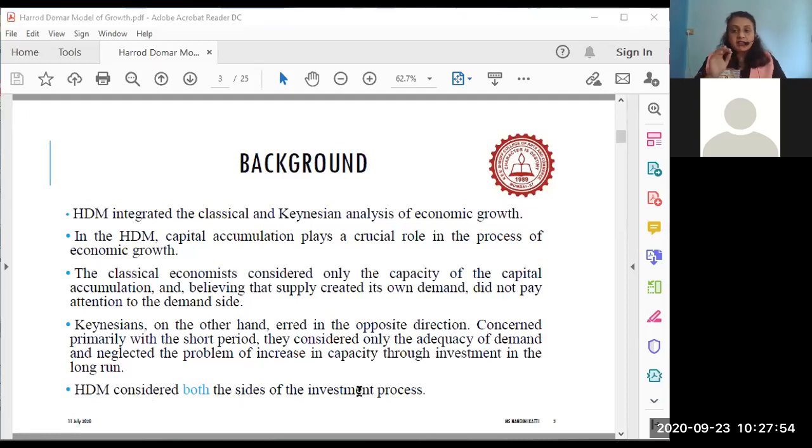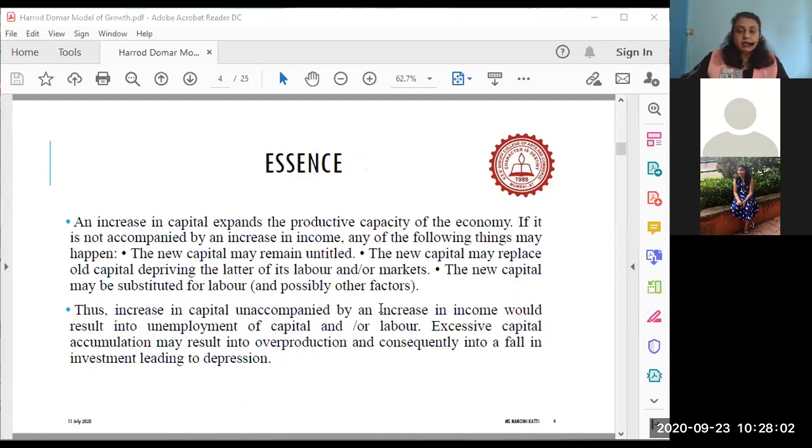I hope you all have understood this much. So far so clear, class? Have you all understood this much? Yes, ma'am. Yes, okay. Now let's move ahead.